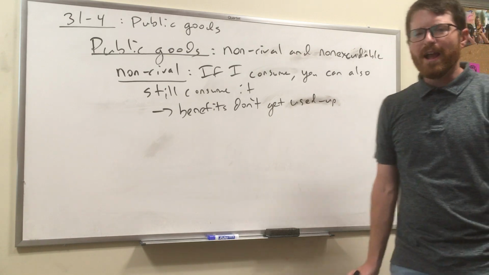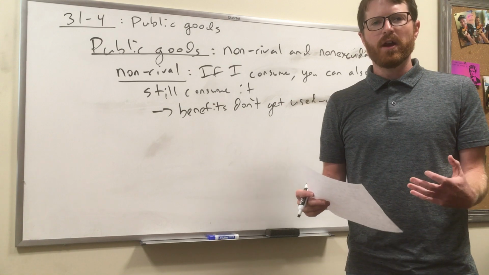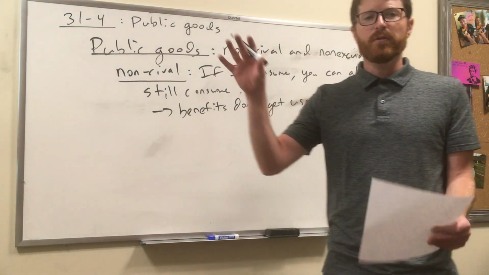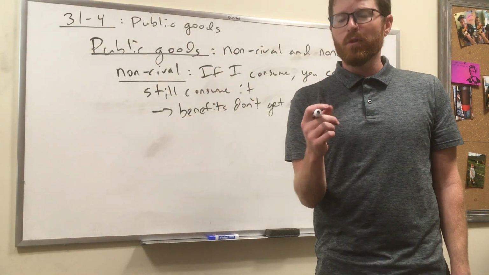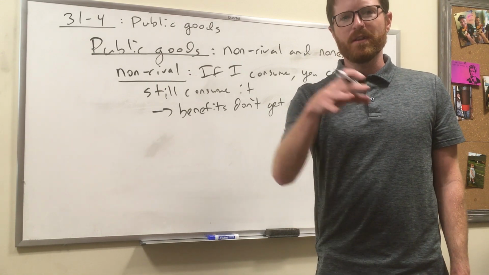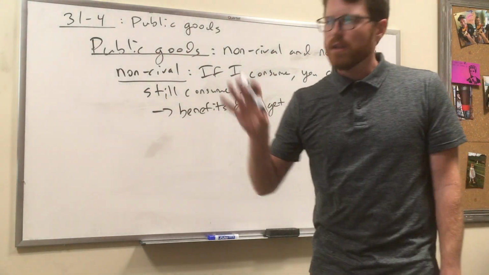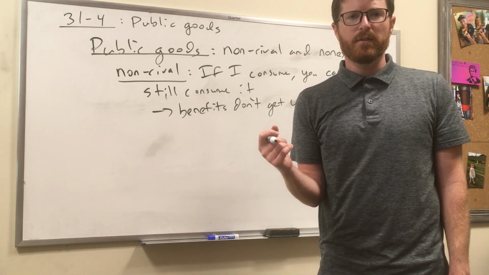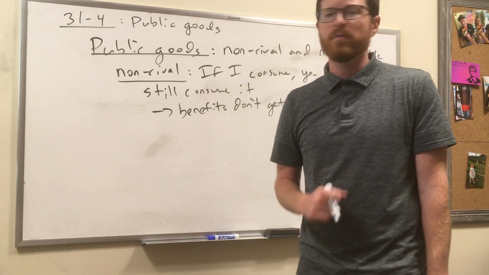That sounds strange, right? How could I consume something and you still consume it? That sounds very strange, but in reality, this is really common, okay? You look at a beautiful sunset. You enjoy a beautiful sunset, I think. You probably would be willing to pay to see a beautiful sunset. But the problem is, if you can see the sunset, other people can too. The benefits are non-rival. Looking at that beautiful sunset does nothing to stop others from looking at that beautiful sunset. Right? And that's kind of a silly example, but it fits this description of being non-rival.